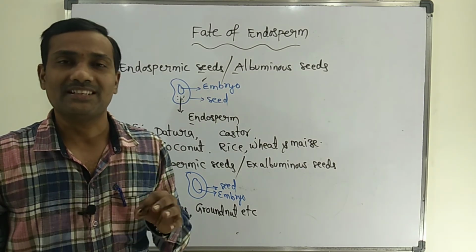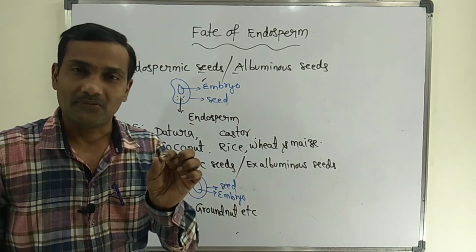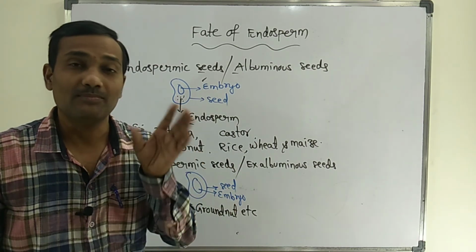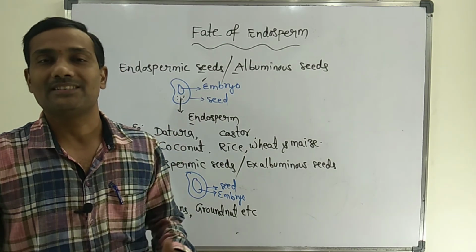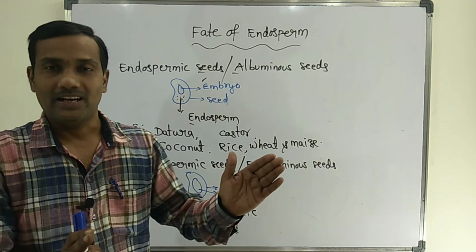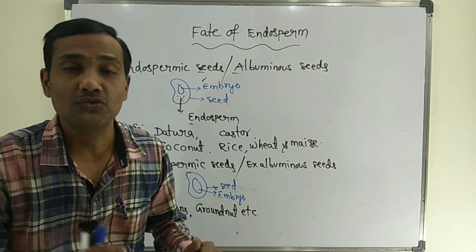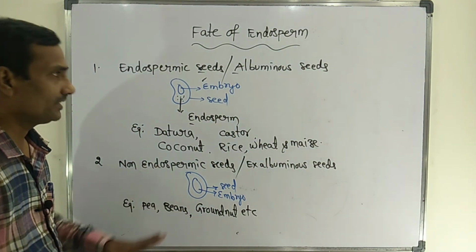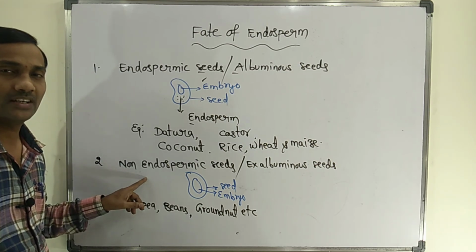Many pulses do not contain endosperm. After maturation, we cannot observe even a single cell of endosperm, because during the development stages, endosperm is completely consumed by the developing seed. Such types of seeds are called non-endospermic seeds.